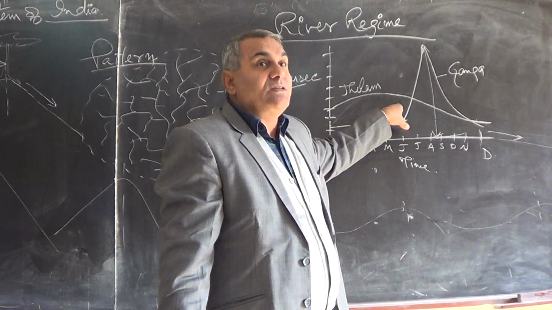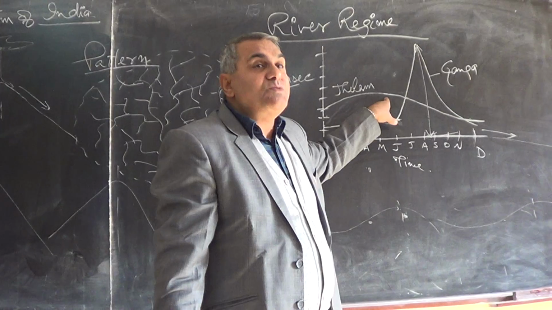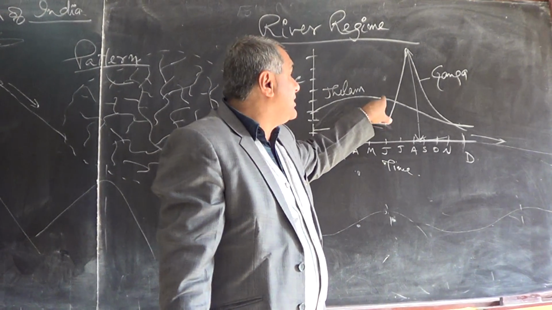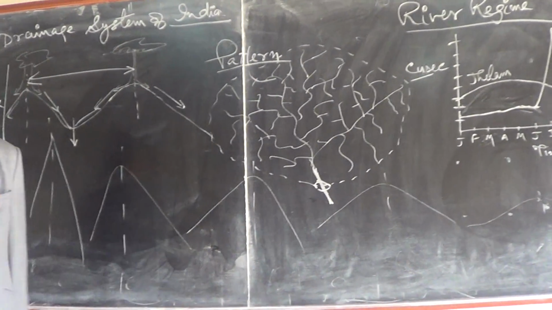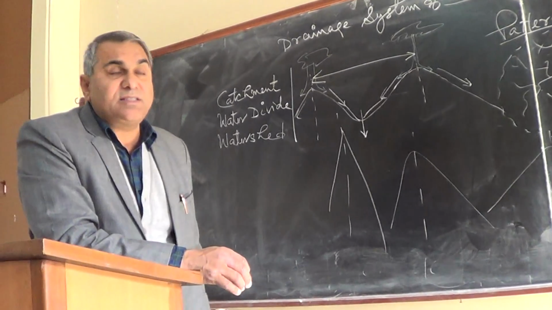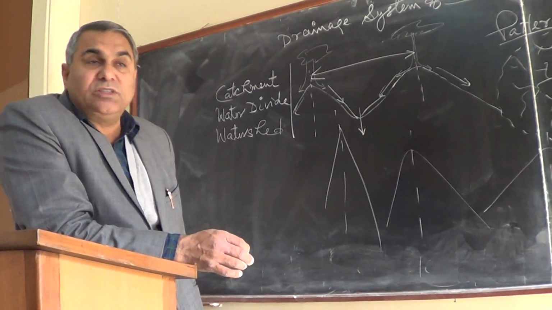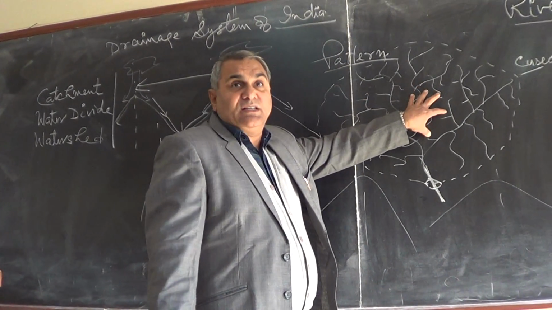So the southwest monsoon has little impact in the catchment area of this river, Jhelum. So this is called river regime: how much water is discharging on different days, different months at a particular point through the channel.